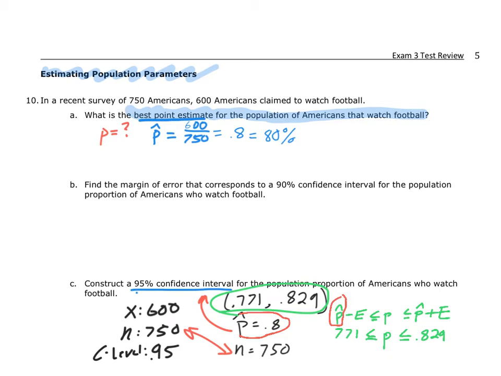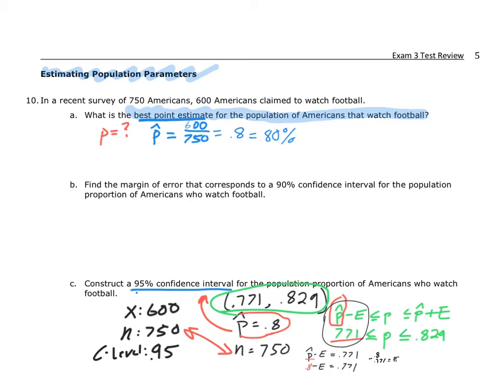Let me back up and do this one at a time. So let's just say I look on the left-hand side, because I know my p hat is equal to 0.8. Let me use what I've got here and make a math problem. I know that p hat minus my margin of error must equal 0.771. So I'm going to substitute in for my p hat. I know my p hat is 0.8, and then I just have to do 0.8 minus my margin of error is equal to 0.771. Doing some straightforward, really 4th and 5th grade algebra, I should be able to see that my E is going to be 0.8 minus 0.771.